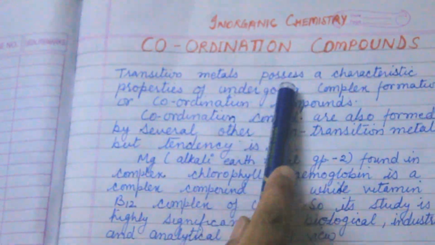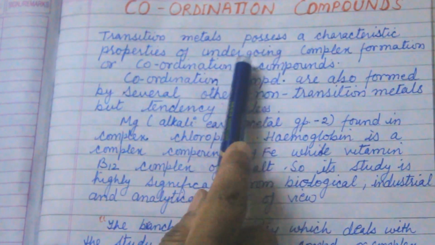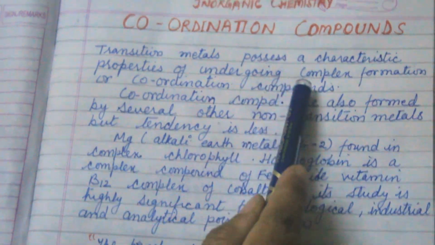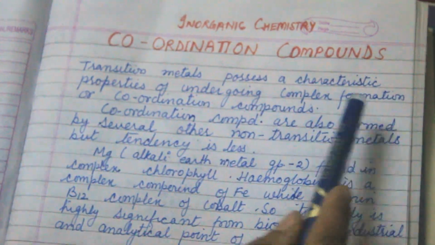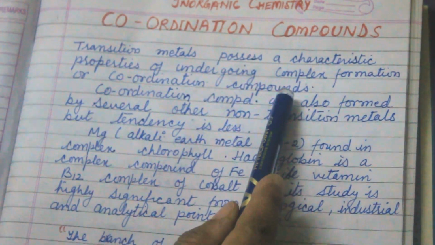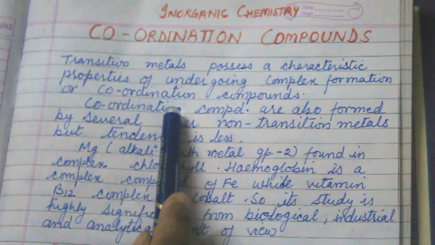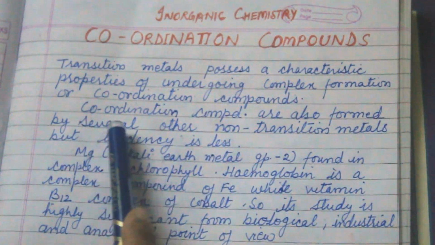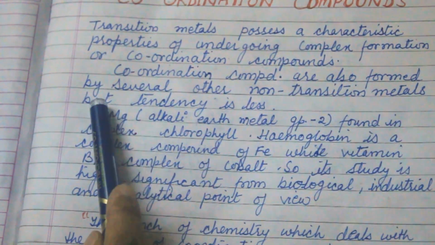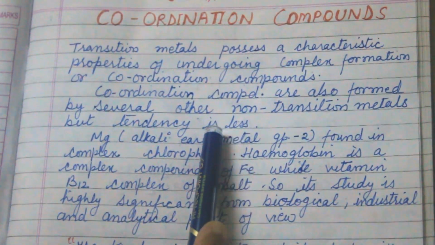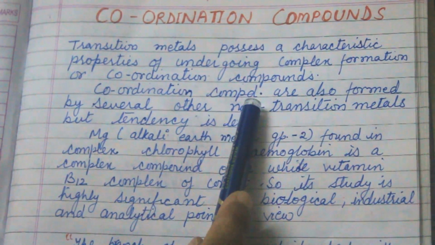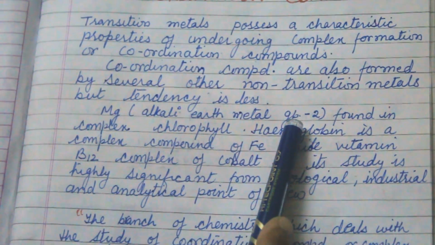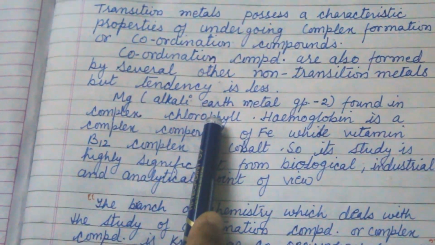So, transition metal possess a characteristic property of undergoing complex formation. Transition metals have this property to undergo complex formation or coordination compound. So, this is also known as coordination compound. Coordination compound are also formed by several other non-transition metal, but their tendency is less. Their capacity is less to form coordination compound, such as magnesium.